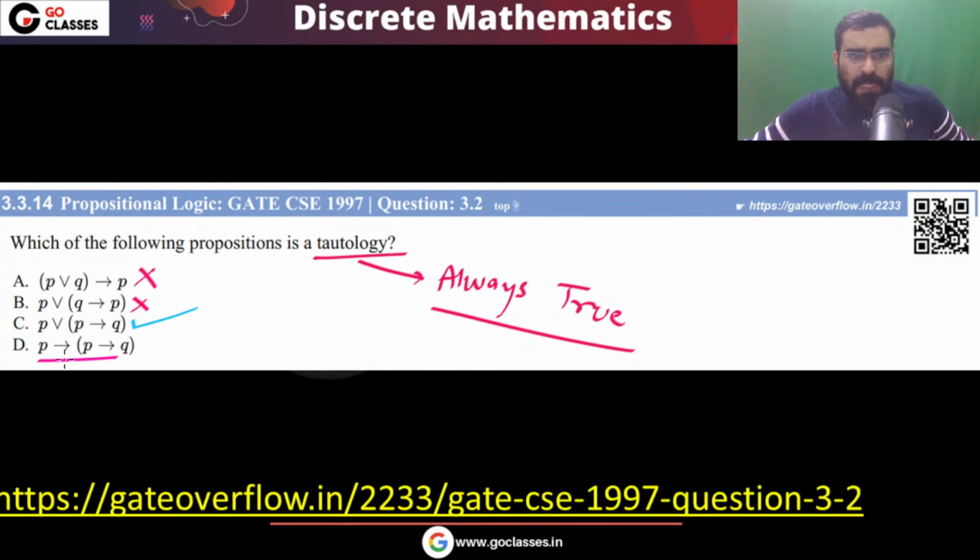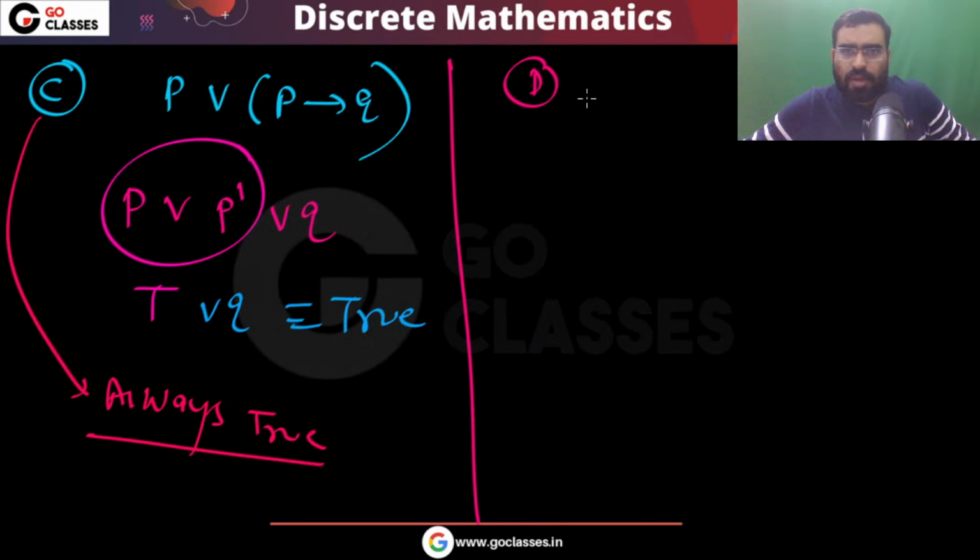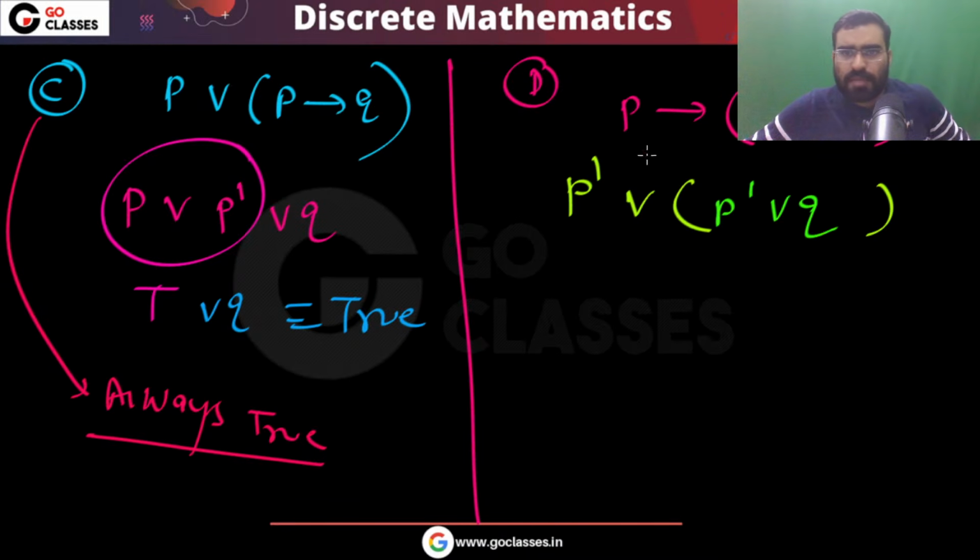Let's see option D. Option D is P implies Q. Can you make it false? Again, this is a small expression, so you can simplify it. There is no problem. If you simplify this, it will become P' or Q. Correct? So that will become P' or Q ultimately.